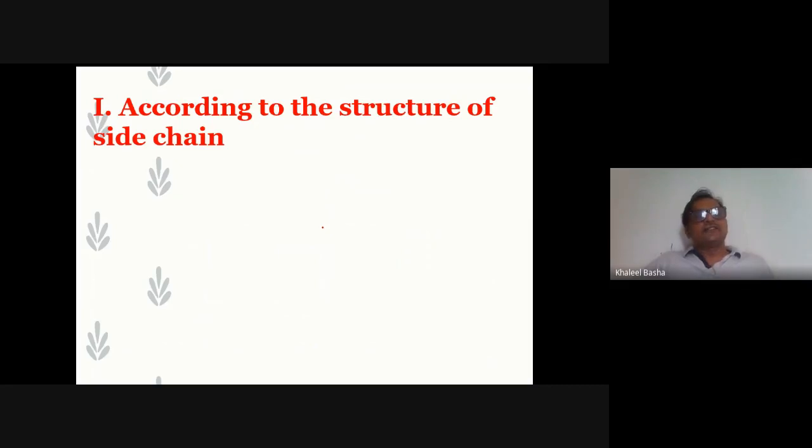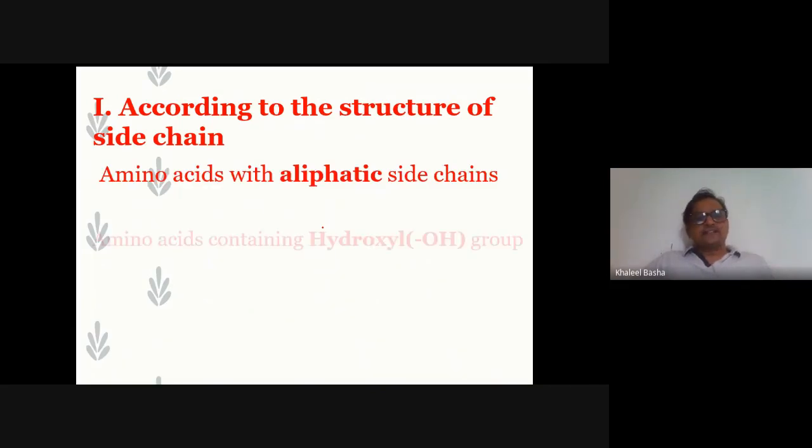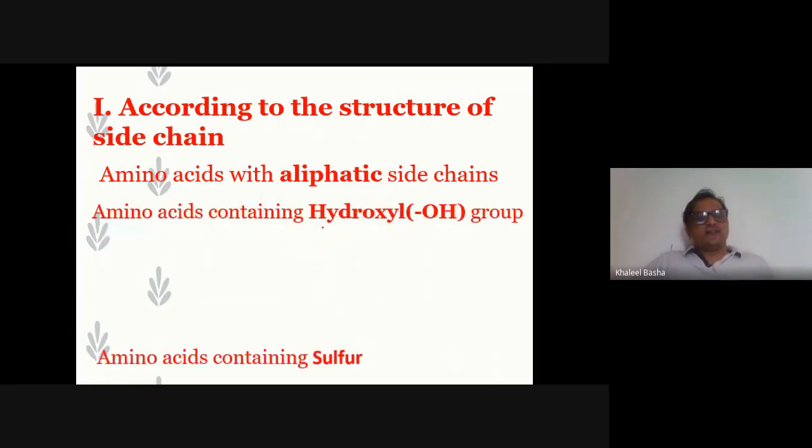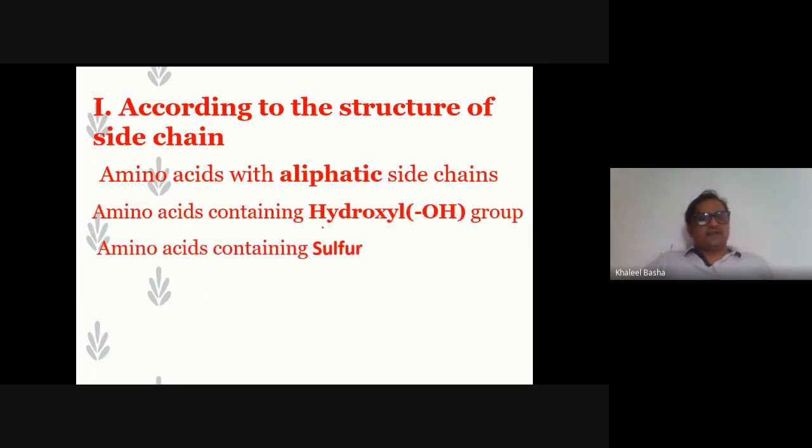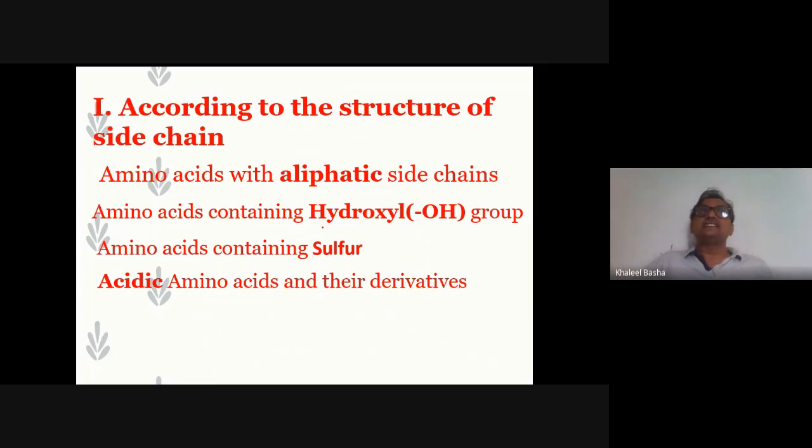We can see amino acids with aliphatic side chains, amino acids containing hydroxyl groups, amino acids containing sulfur, acidic amino acids and their derivatives, meaning one more acid group is present in the side chain of the amino acid, and basic amino acids and their derivatives.